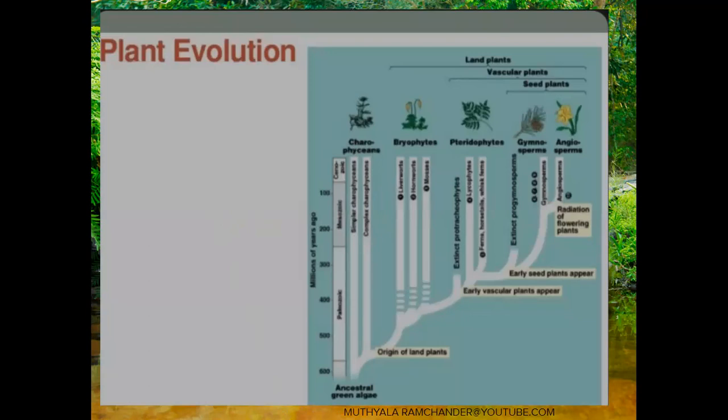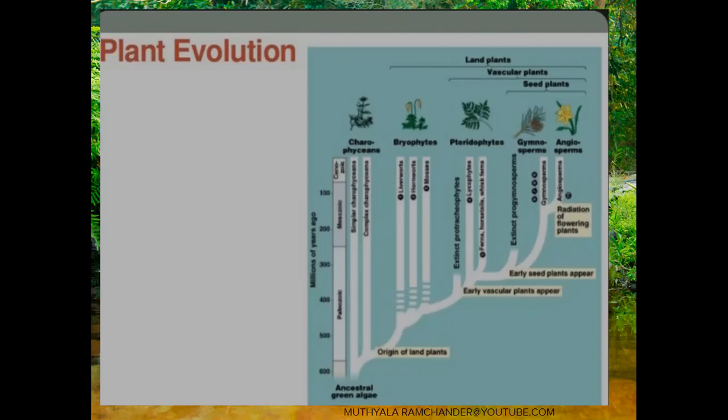Ancestral means forefathers, the parents of the plant kingdom. Charophyceae are well developed in the aquatic region.